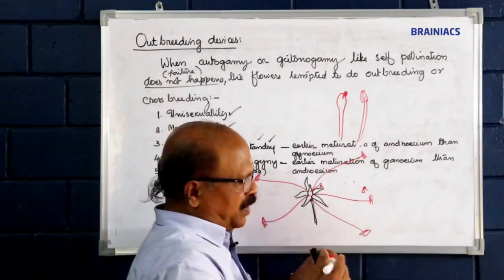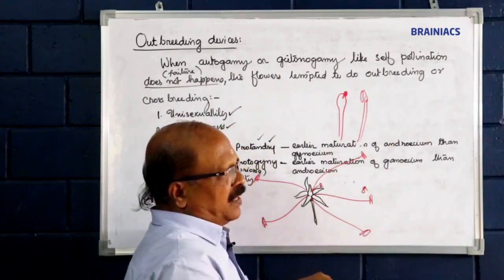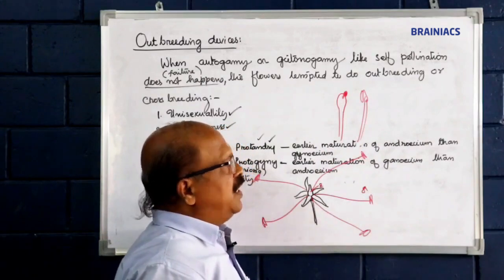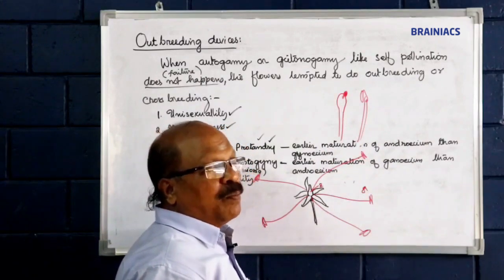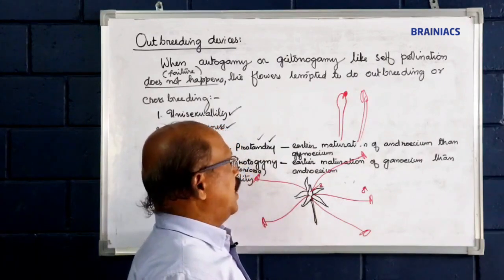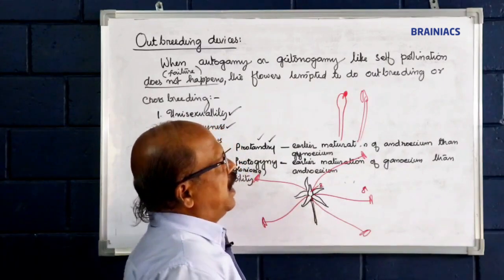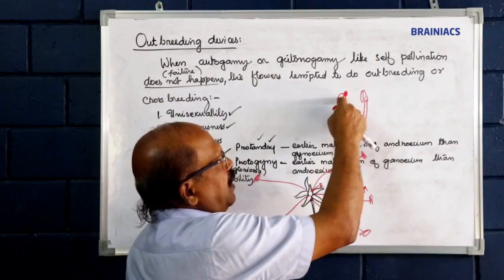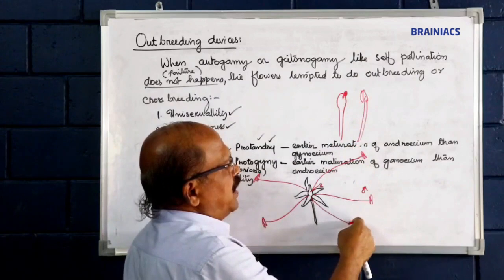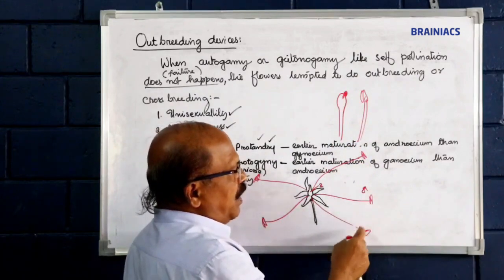Pollen grains are there, deposition happens, but germination of pollen grains is not allowed in the tissues of the stigma of the same flower, and that is why pollination followed by fertilization does not happen.